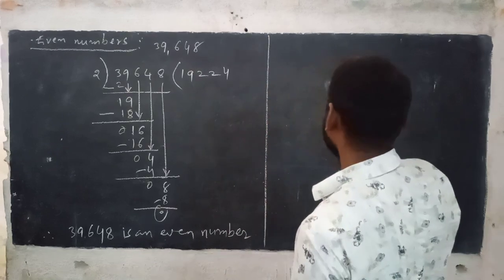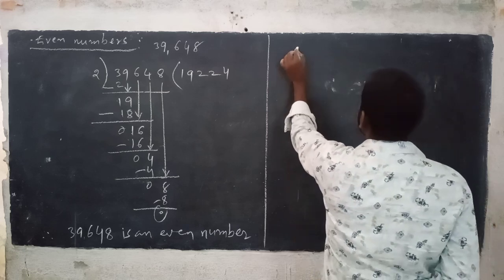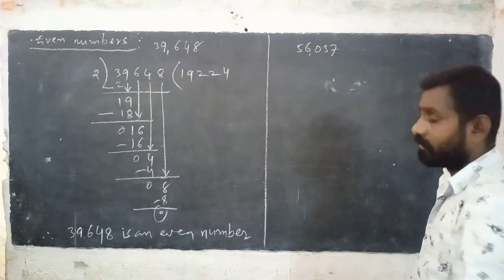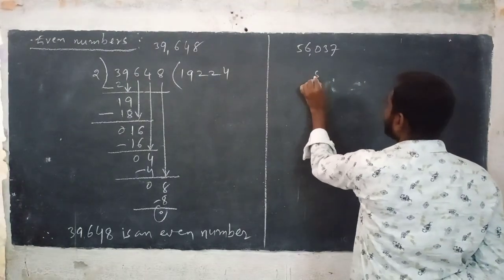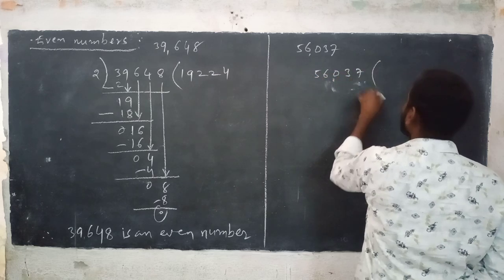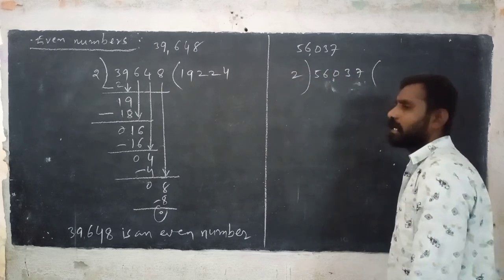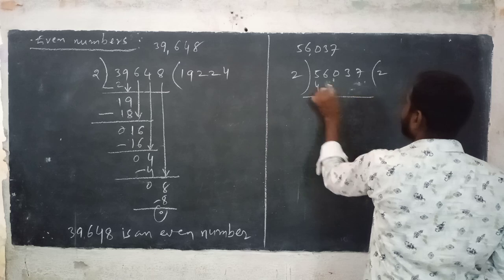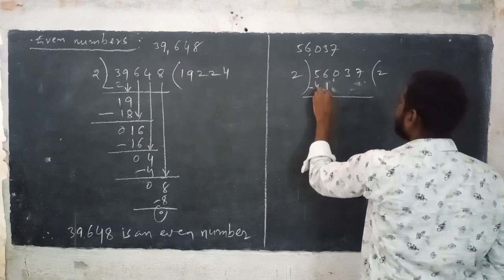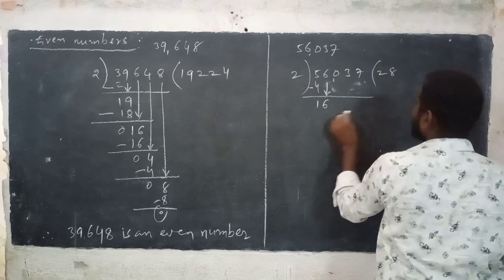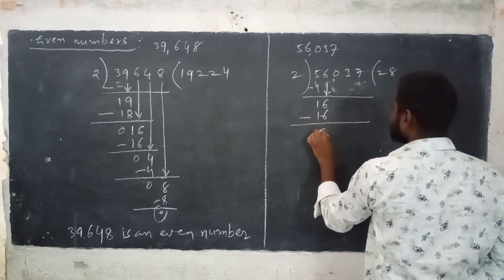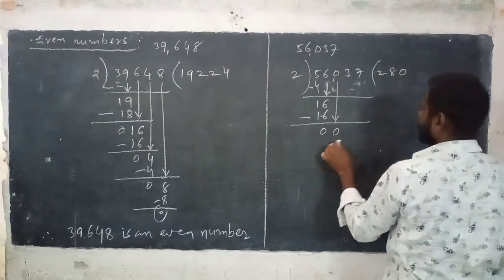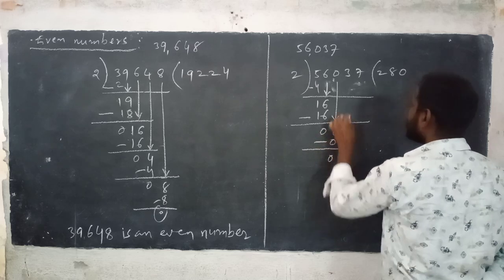Now next, 56,037. Another example. See, 56,037 is the dividend and 2 is the divisor. So 5: 2 twos are 4, 5 minus 4 is 1. Bring down 6. 2 eights are 16, 16 minus 16 is 0. Bring down 0. 2 zeros are 0, 0 minus 0 is 0.